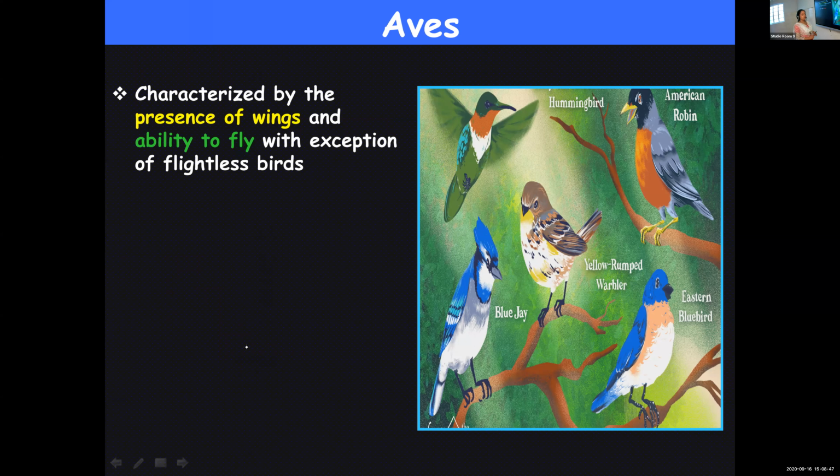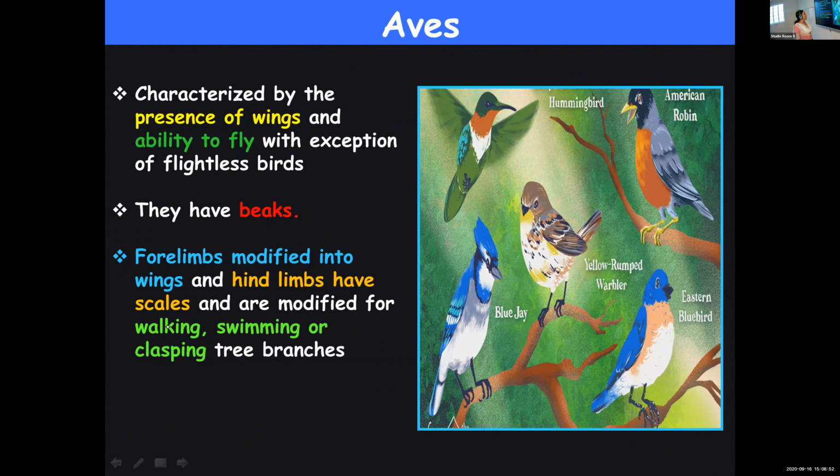They are provided with beaks, and the forelimbs are modified into wings, and the hind limbs have a scaly appearance, and those are modified for carrying out different functions: walking, swimming, or clasping tree branches. So when they land on some tree branch, to hold it properly without falling down, their hind limbs will help for the same.